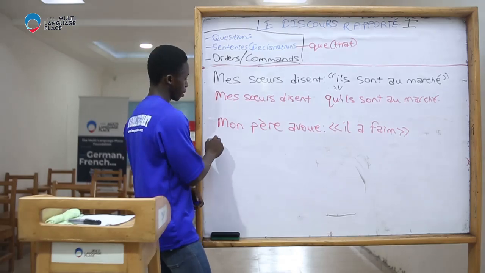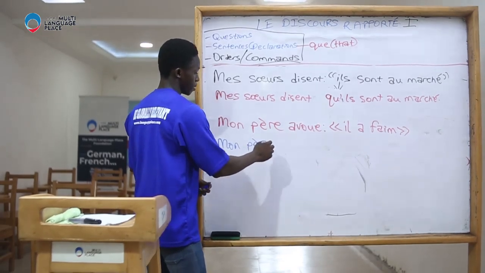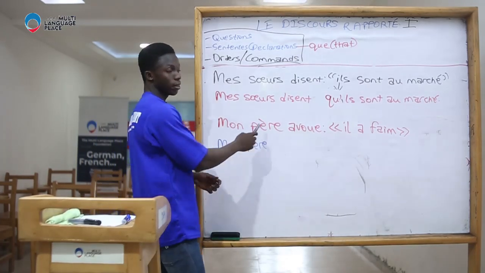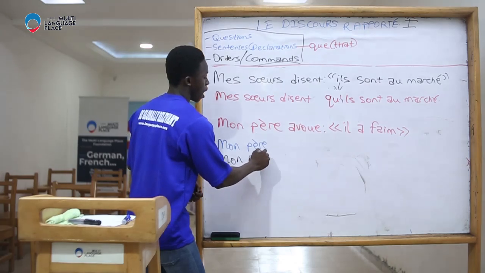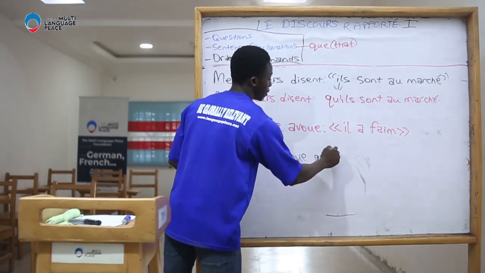I would say, mon père, remember, mon père means father. Mon père avoue qu'il a faim.